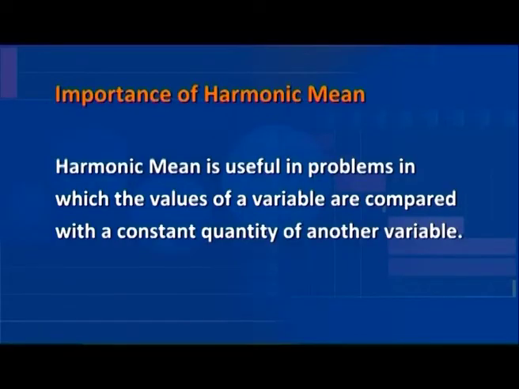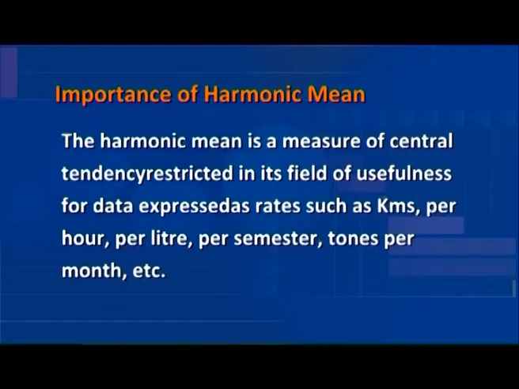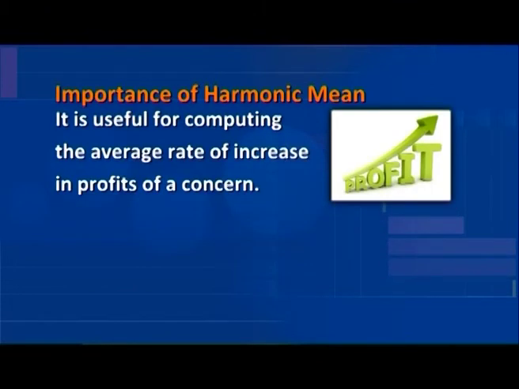Let us discuss the importance of harmonic mean. Harmonic mean is useful in problems in which the values of a variable are compared with the constant quantity of another variable. The harmonic mean is a measure of central tendency restricted in its field of usefulness for data expressed as rates such as kilometers per hour, kilometers per liter, marks per semester, tons per month, etc. It is useful for computing the average rate of increase in profits of a concern.